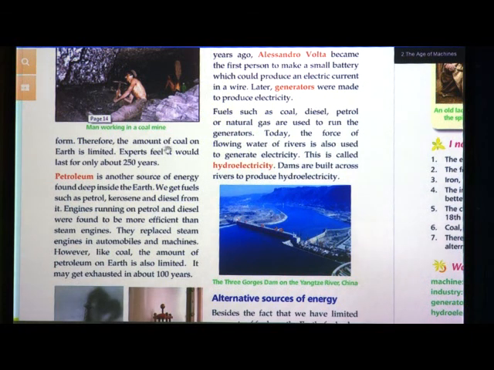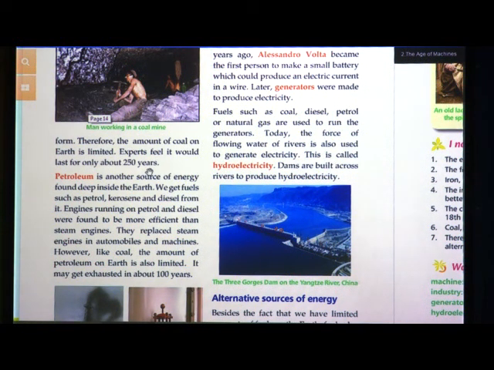Therefore the amount of coal on earth is limited. Experts feel it would last for only about 250 years. So the experts who study all this think that this coal can be used for only 250 years more. Then next is petroleum.